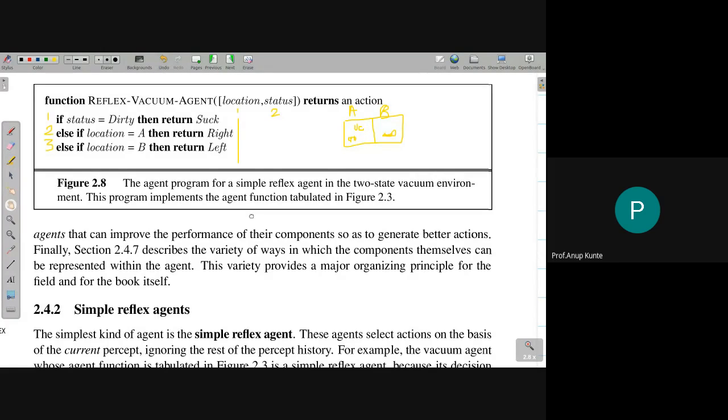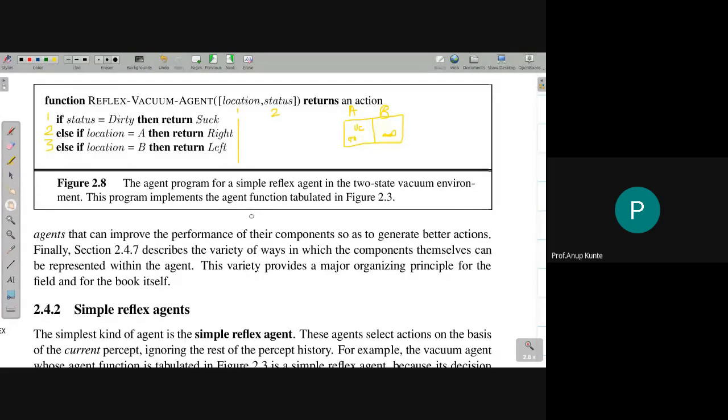It will suck the dust, clean it properly, and maybe it requires say 15 minutes to clean. After that, it moves to the second room. Now the second room is clean, and it has been clean for say 15 minutes. So you now know that after 45 minutes, room B is going to get dirty.